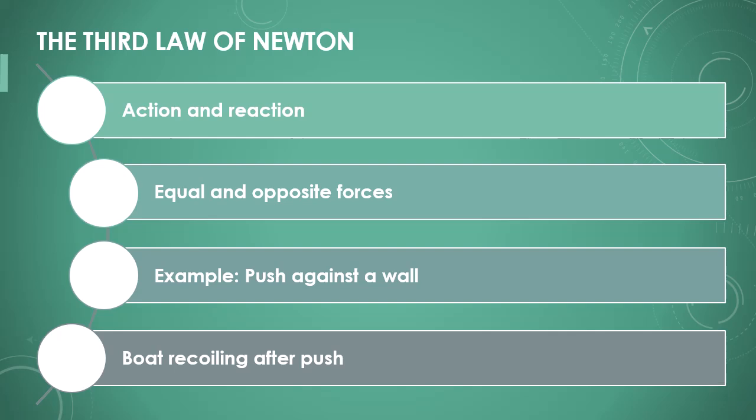The third law of Newton is also called the principle of action and reaction. It states that for every action, there is an equal and opposite reaction. If you push against a wall, the wall pushes back with the same force. This explains why a boat recoils when you push off from the shore.